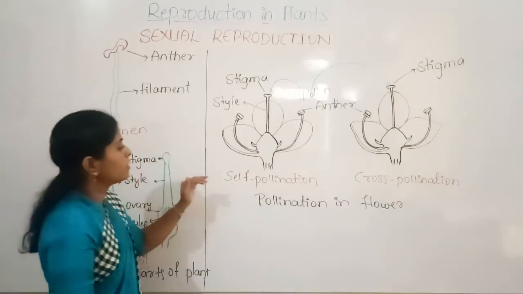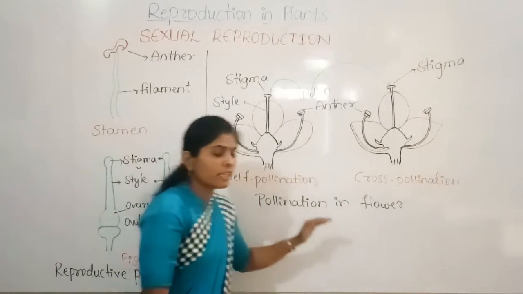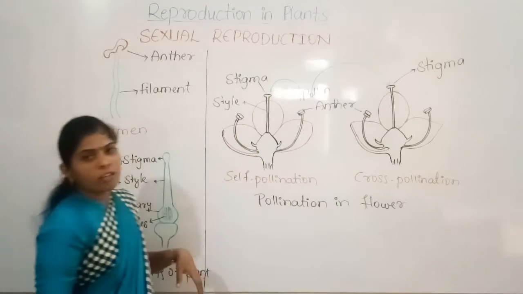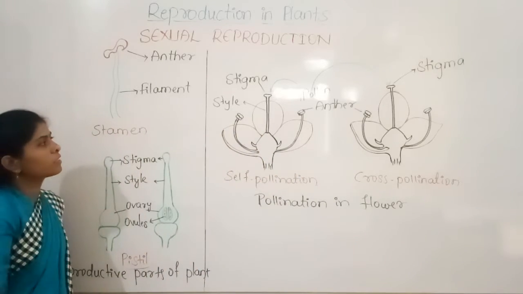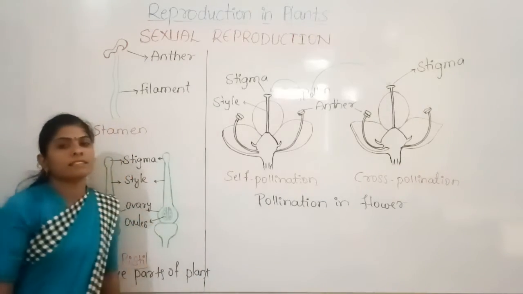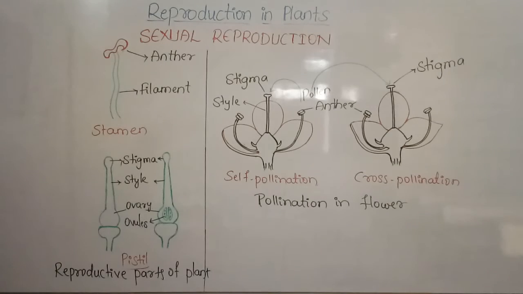So these are the two types of pollination. One is self pollination and another one is cross pollination. Okay, is it clear? Right. So now we can discuss the fertilization, how the fertilization takes place in the flowers.